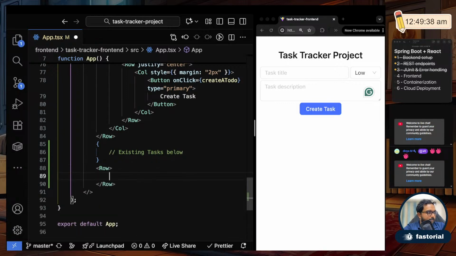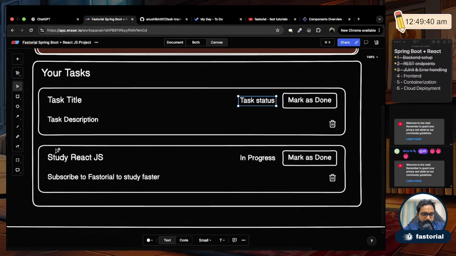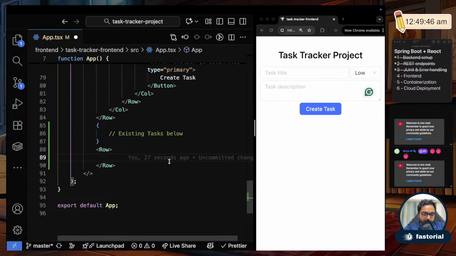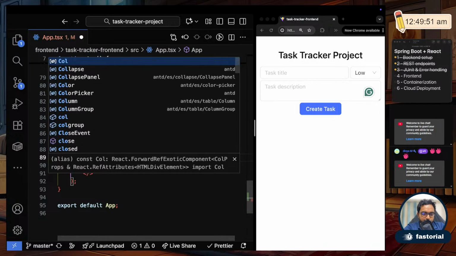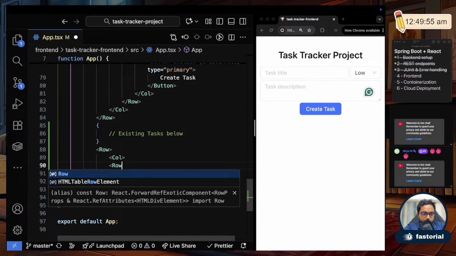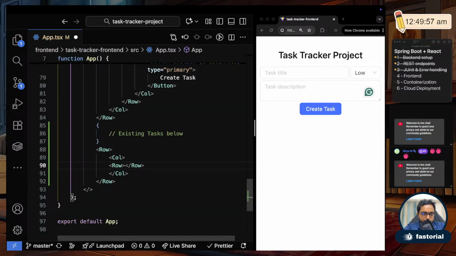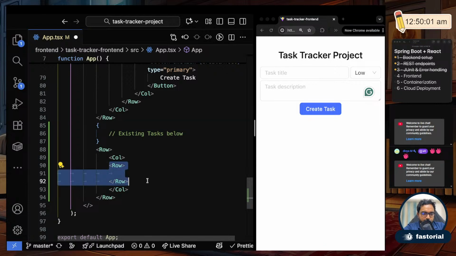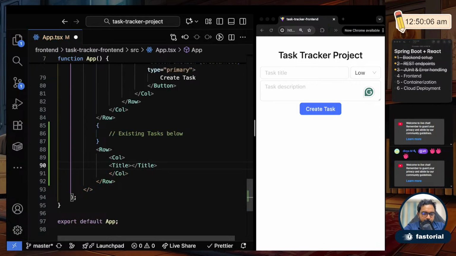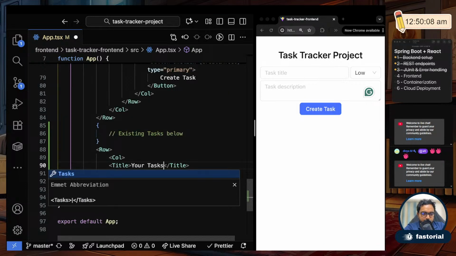And in here, in the first row, what is the first item? This title, right? It says your tasks. This will be the first item, so let me add that. So inside row, there should be a column. Okay. And inside column, I'll add one more row. Or no, I'll just use this column as it is. And here I'll put title and I'll say your tasks.